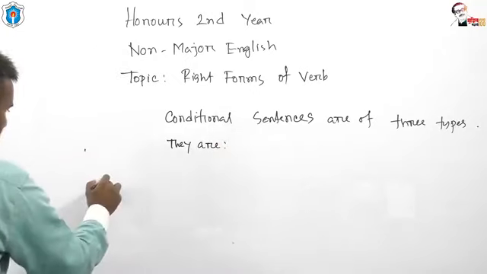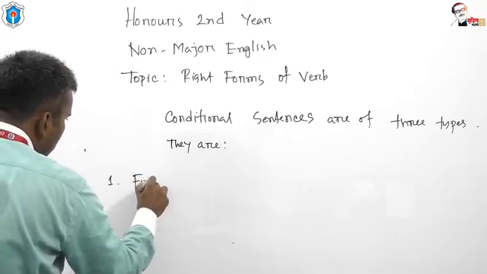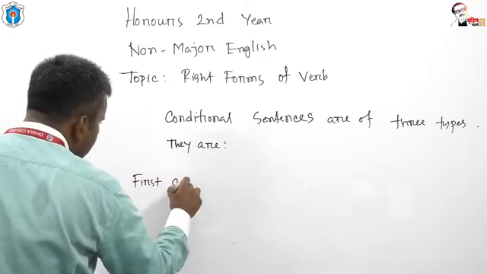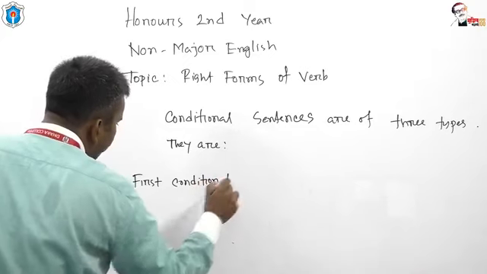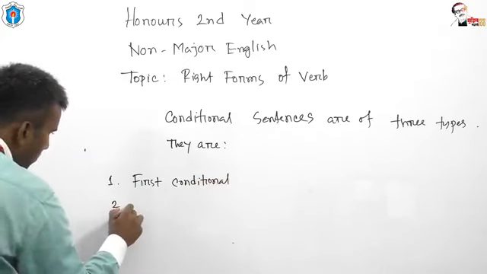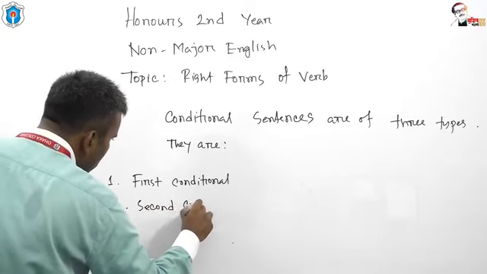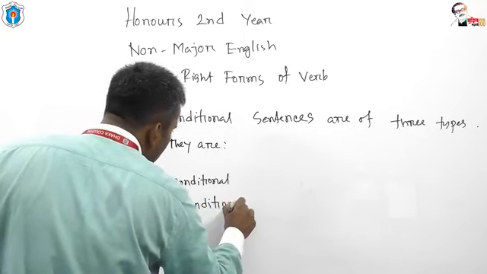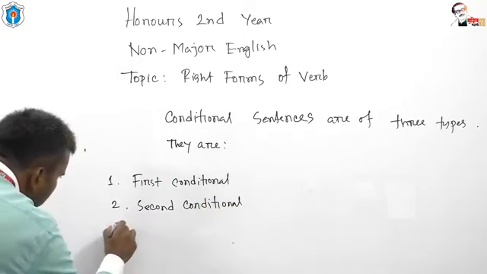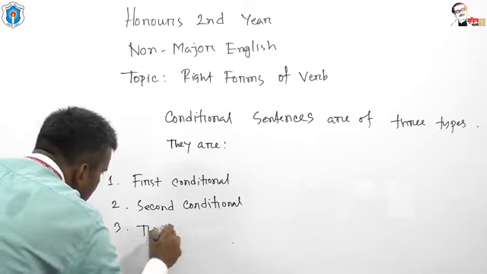They are: number one, first conditional; number two, second conditional; and number three, third conditional.